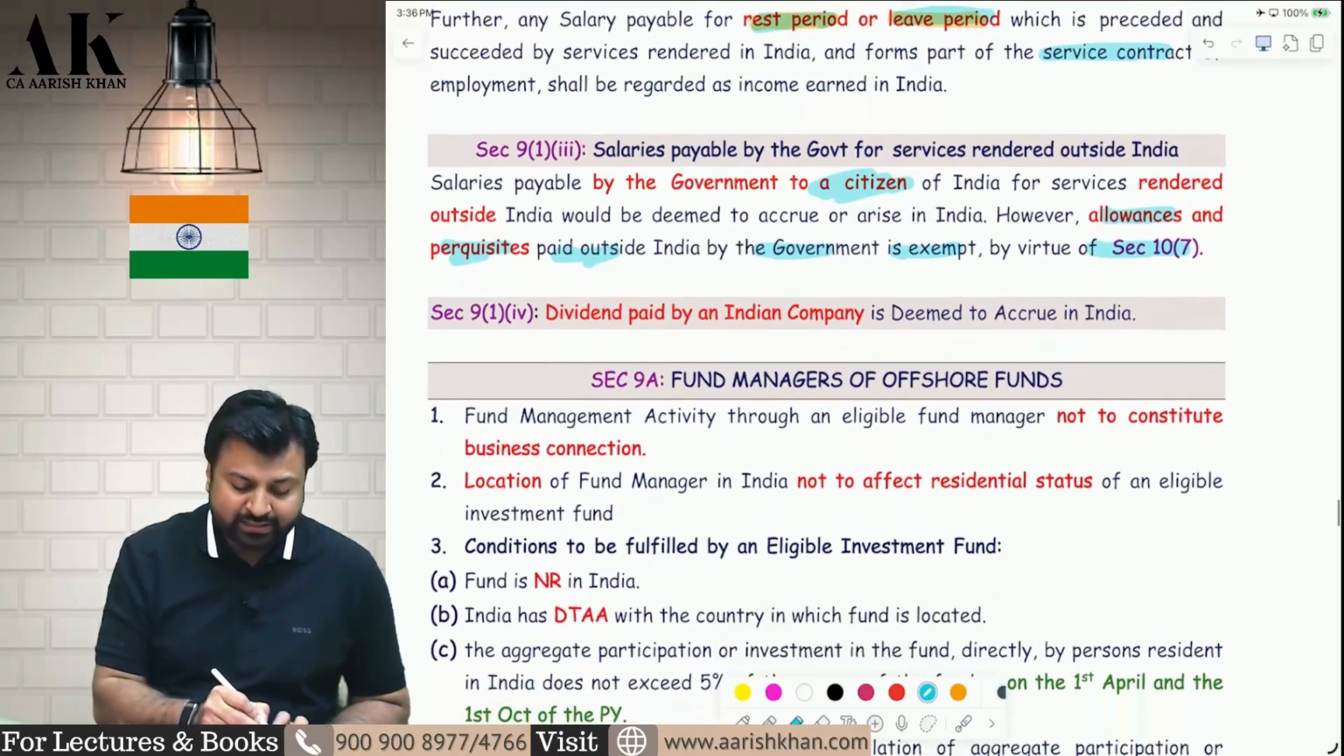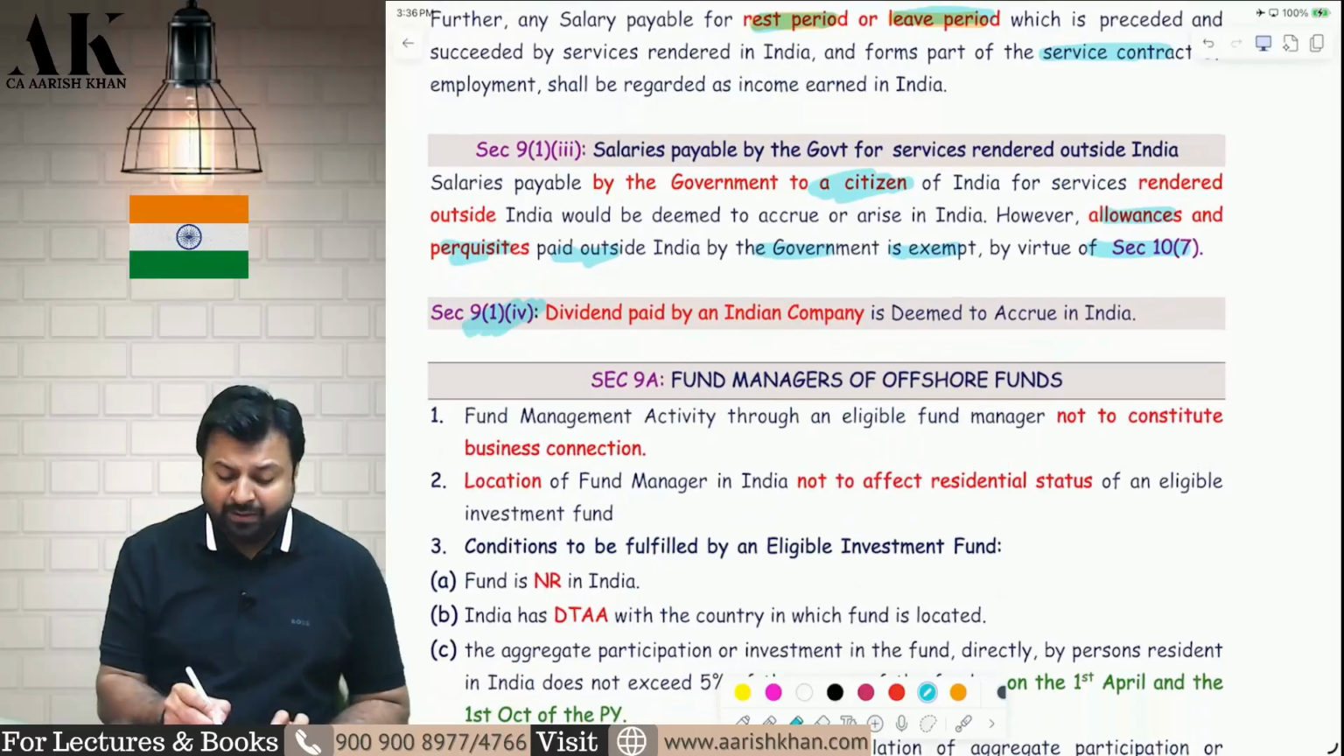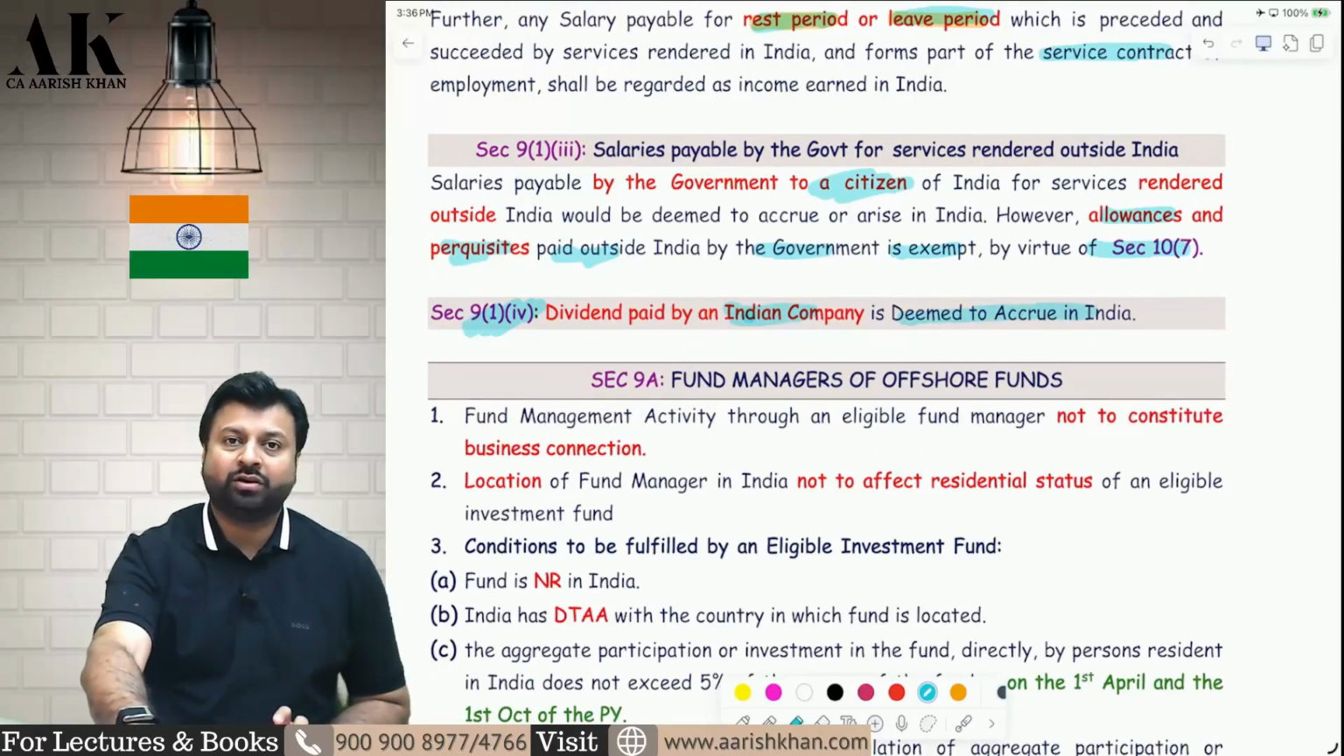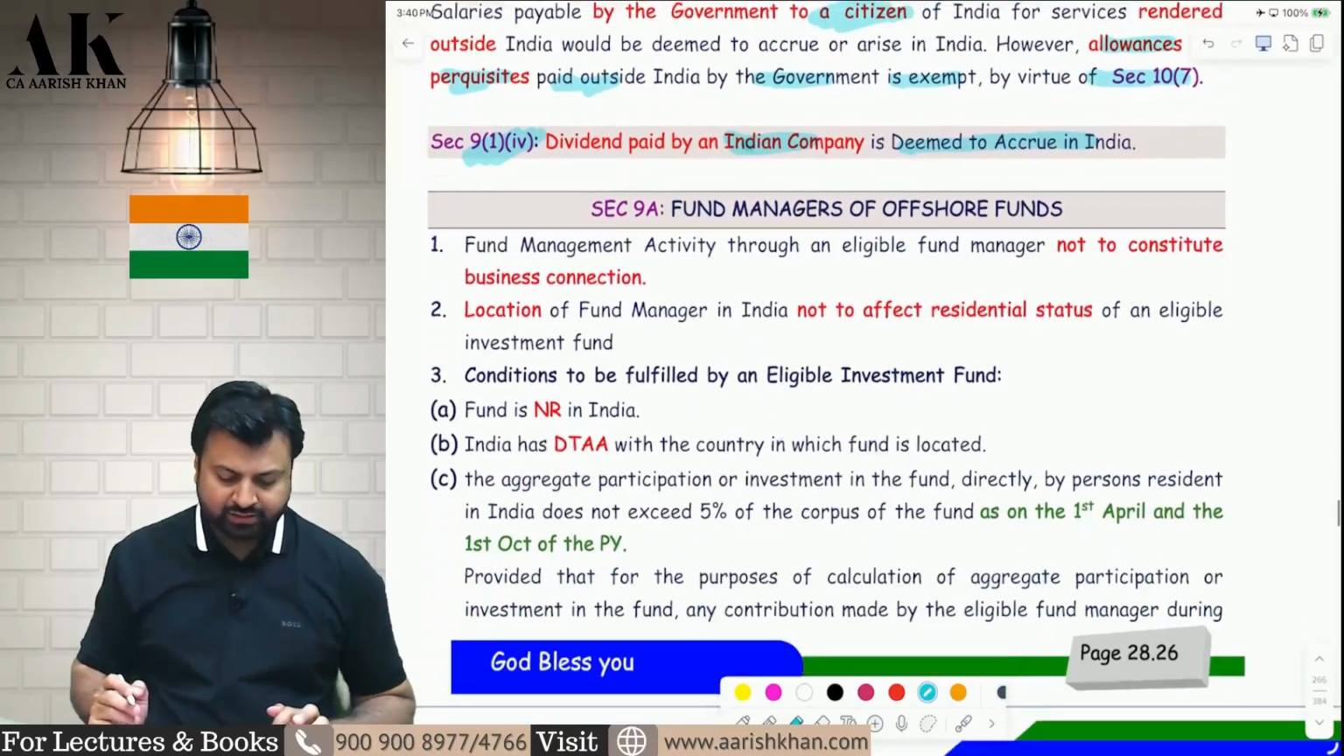And last but not least, dividend. Dividend paid by an Indian company is always deemed to accrue or arise in India. I hope it is clear to all of you. So dividend which is paid by an Indian company is always deemed to accrue in India. It will be subject to tax in India. Let's go ahead with the next section.